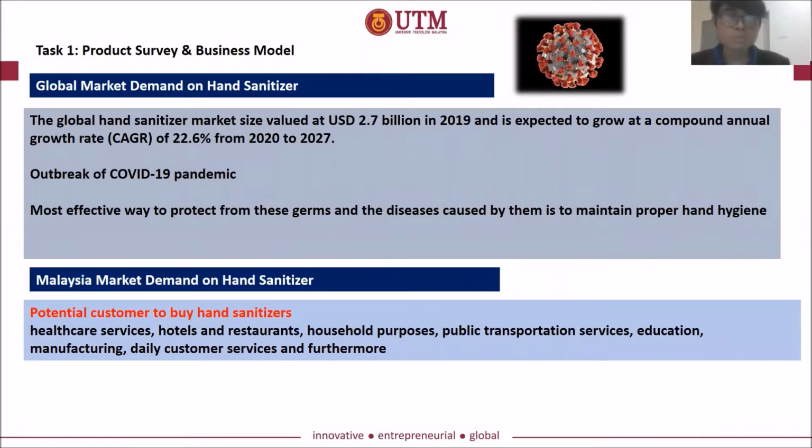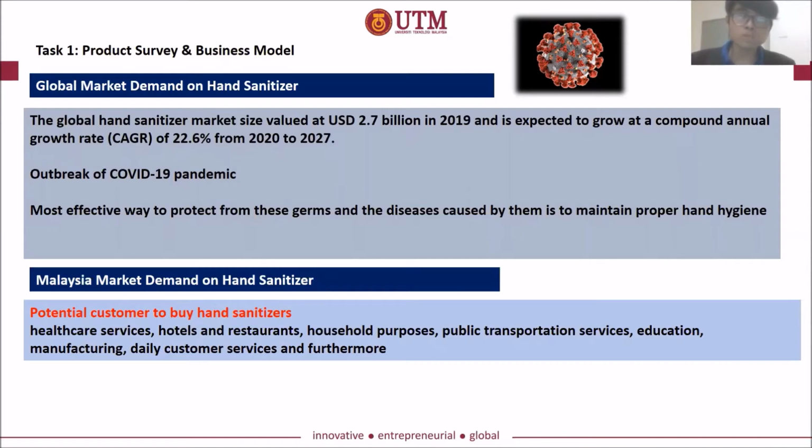Product survey and business model. The global hand sanitizer market size was valued at 2.7 billion in 2019 and is expected to grow at a compound annual growth rate of 2.6% from 2020 to 2027. This is due to the outbreak of the COVID-19 pandemic. The most effective way to protect us from these germs and diseases is to maintain proper hand hygiene. That's why there is a market for hand sanitizer.